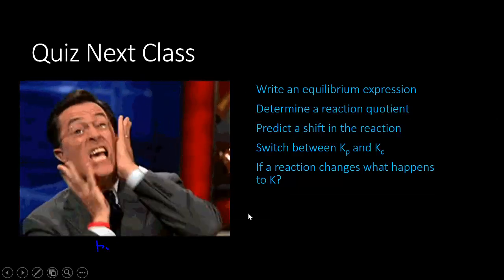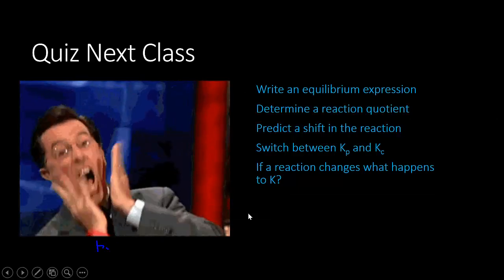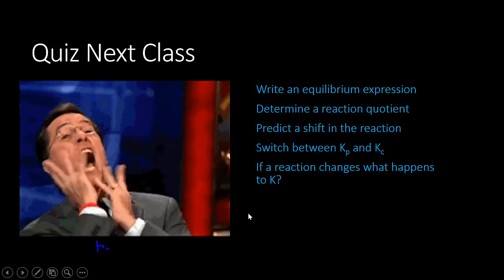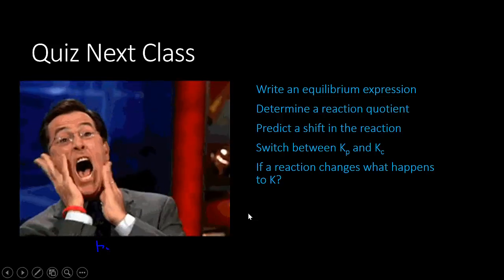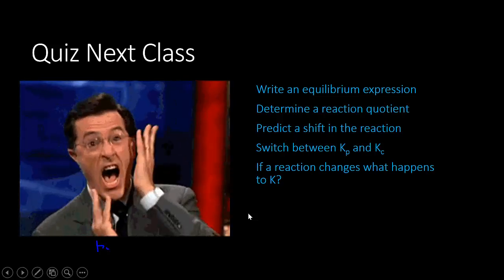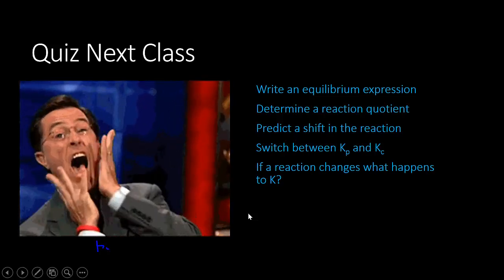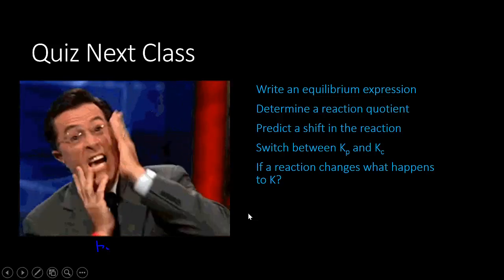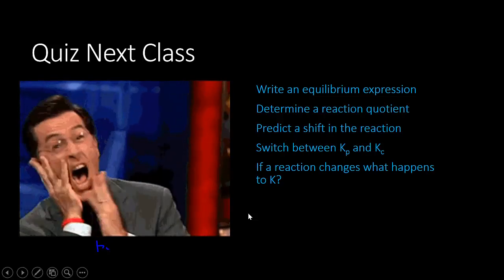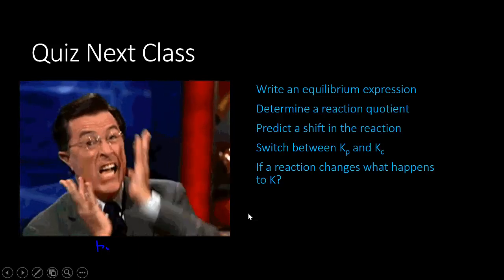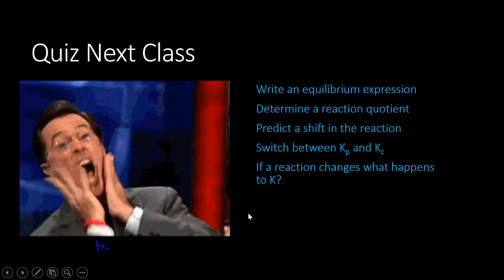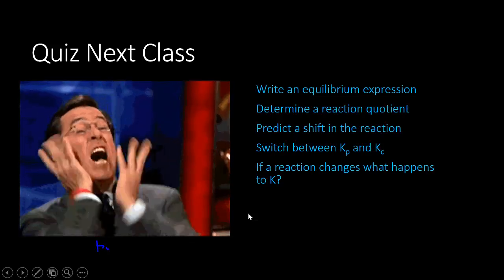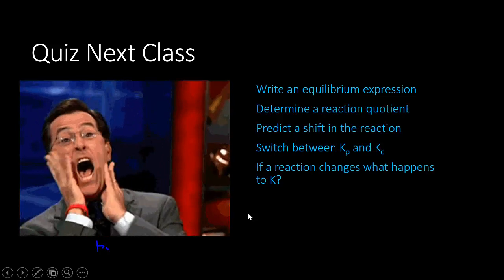Next class, we will have a quiz. I will ask you to write the equilibrium expression, determine the reaction quotient, meaning I'll ask you, are we at equilibrium or not? If we aren't at equilibrium, you need to predict which direction the reaction shifts. Spoiler alert, probably not at equilibrium, so you need to tell me if it shifts to the left or right, favoring reactants or products. You will need to calculate Kc from Kp or vice versa, so you'll need to use that politically correct formula. Remind me to give it to you, as it is not on your formula sheet.